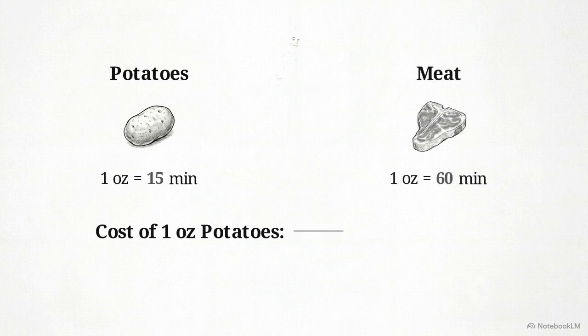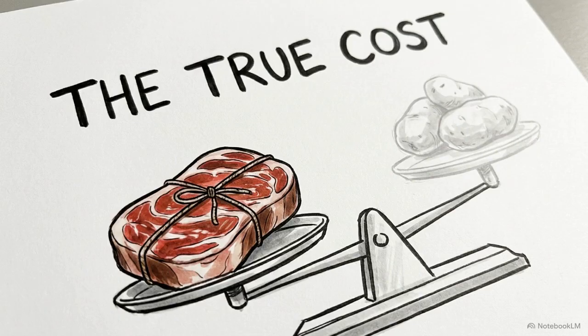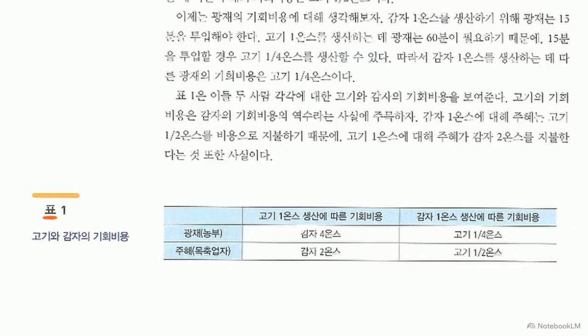Now, try to find Gwangjae's opportunity cost for 1 ounce of potatoes. Use his good sacrifice to produce another. Table 1 consolidates these 4 opportunity costs. Placing these values together allows us to compare the relative trade-offs for both producers side by side.